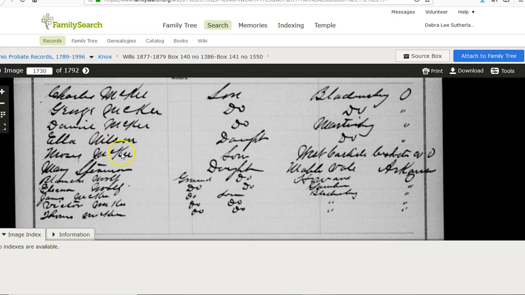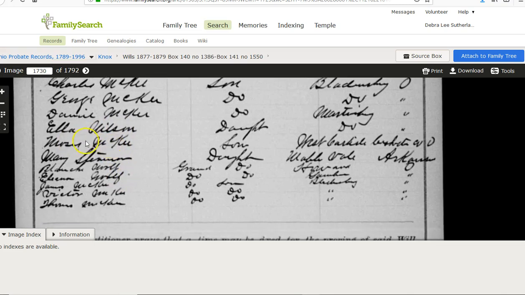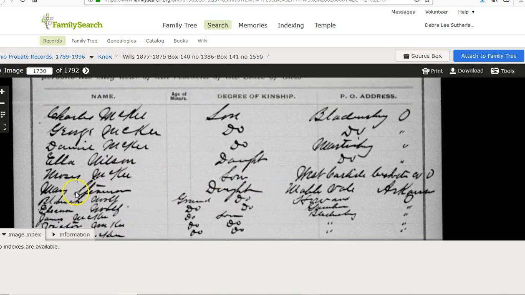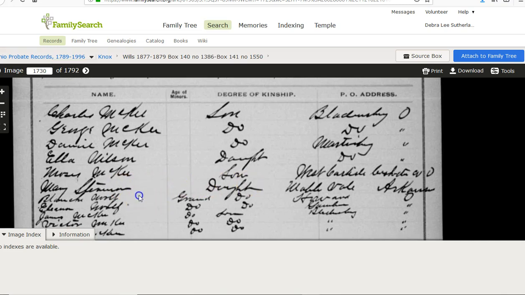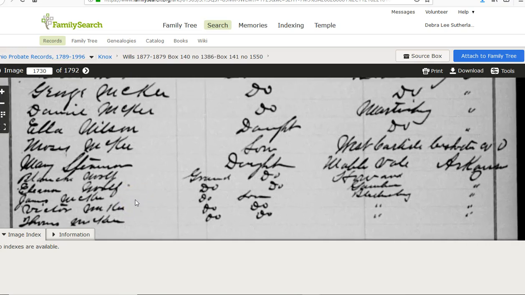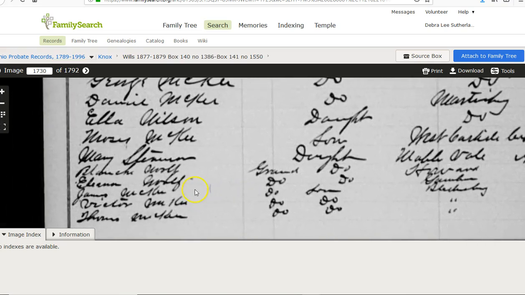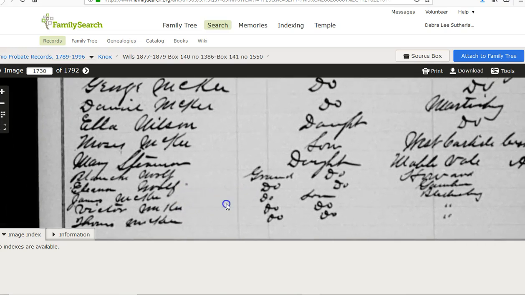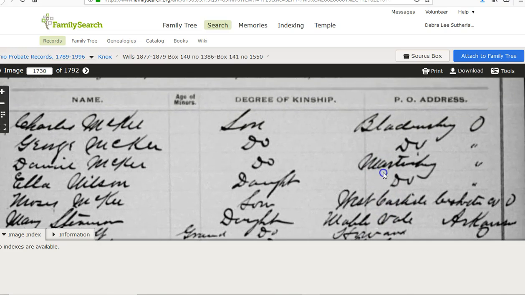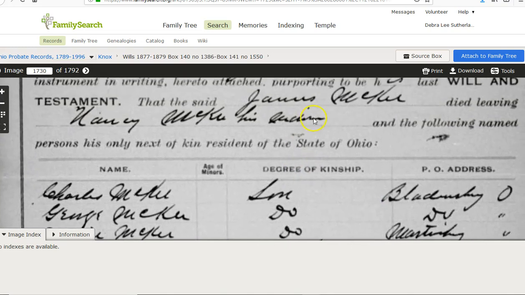Ella Wilson, Moses McKee. So these would all be grandchildren of, see, this is the daughter, but this is her children that are, this is Thomas McKee's children right here, if I can see it well enough. Anyway, the handwriting, as you can see, sometimes can be pretty iffy to read, but the more you read it, the easier it is to read, but it's not always easy.